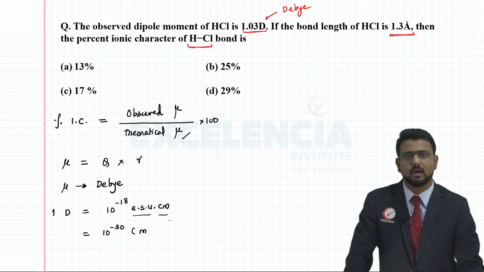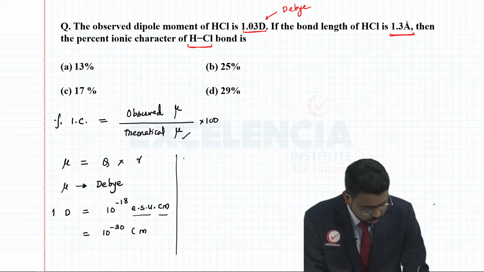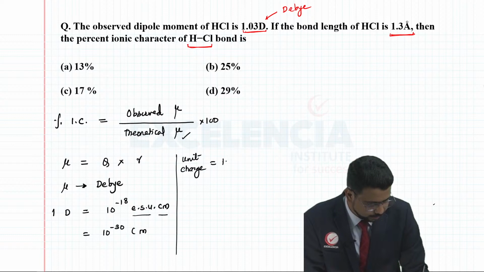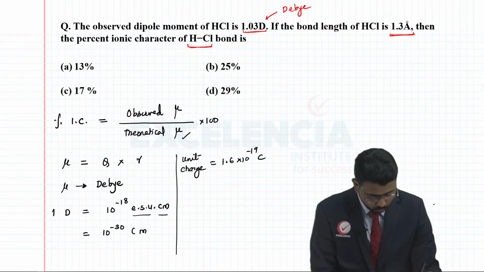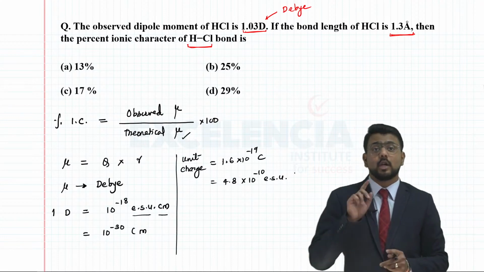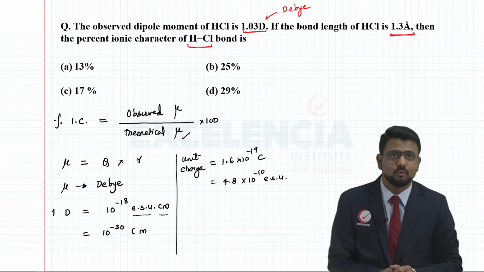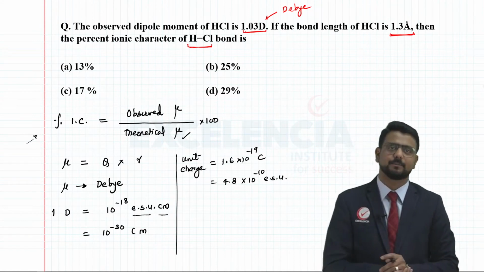Okay, this is another relation. Also, we already know the unit charge in terms of coulombs, right? It is nothing but 1.6 times 10 to the power minus 19 coulombs. In terms of ESU, 1 unit charge is nothing but 4.8 into 10 to the power minus 10 ESU, electrostatic unit. So depending on whatever unit has been given to you, you have to use these values and then get the answer for percentage ionic character.